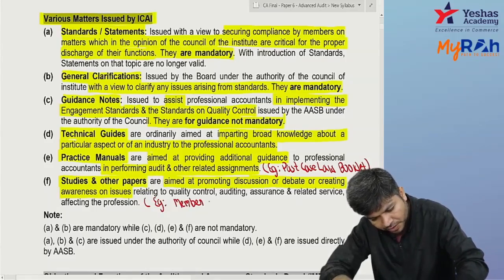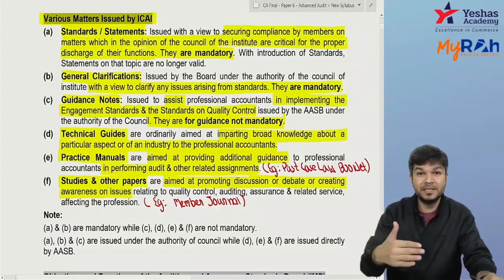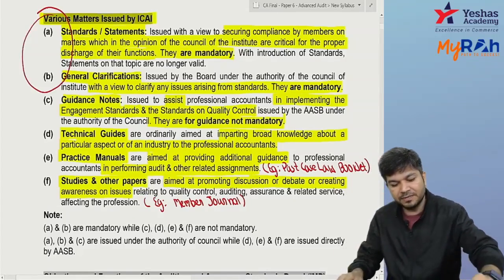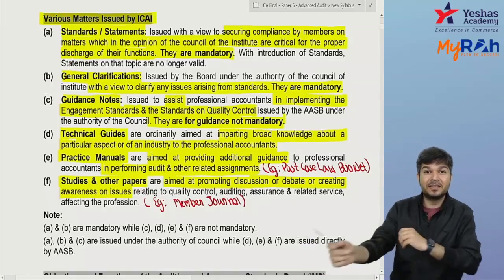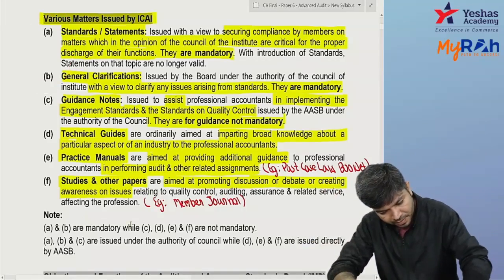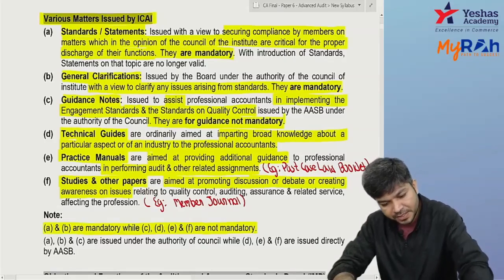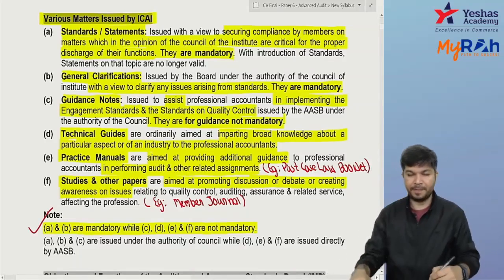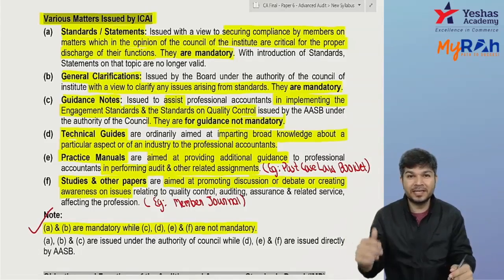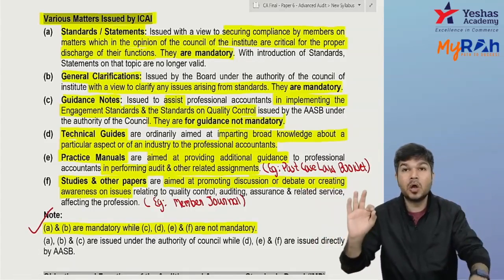Acha, now sir, which things are mandatory, which are not mandatory? Out of the 6 things, A, B, C, D, E, F, first and second are mandatory. Standards are mandatory, clarifications are mandatory. First and second are mandatory, the remaining 4 are not mandatory. A and B are mandatory. C, D, E, F are not mandatory. Standards are mandatory, you have to follow them. Clarifications are mandatory. Guidance note, technical guide, practice manuals, studies and other papers are just for your reference. You refer to them, they're not mandatory.